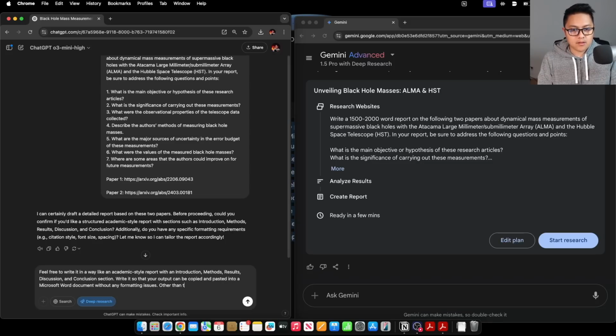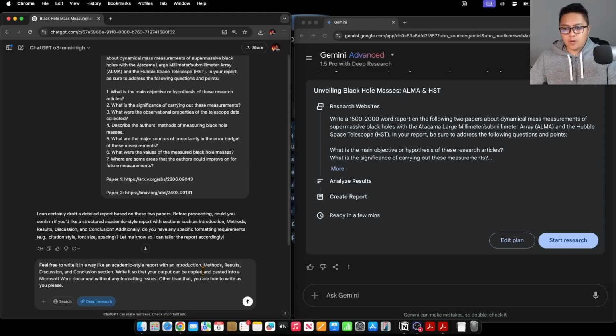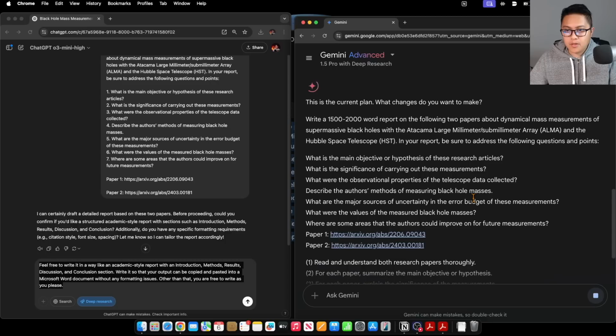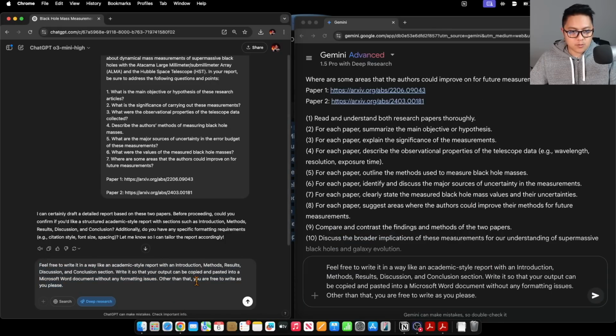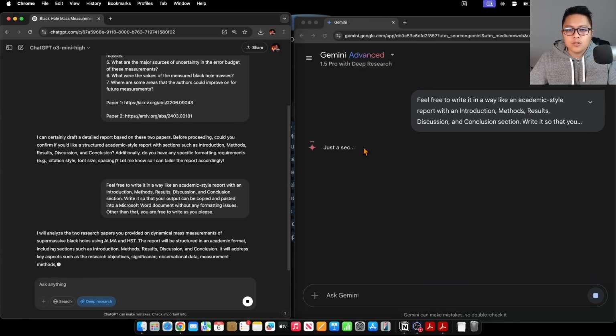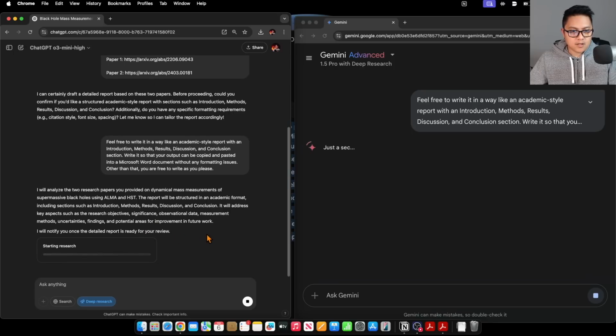Other than that, you are free to write as you please. Okay, and I think what I might also do is I might give those same sort of instructions with the Gemini model as well. So we'll make sure they have pretty much the same exact prompts, and we'll let it go. So here we go. They're both going to go off now, and now we wait.